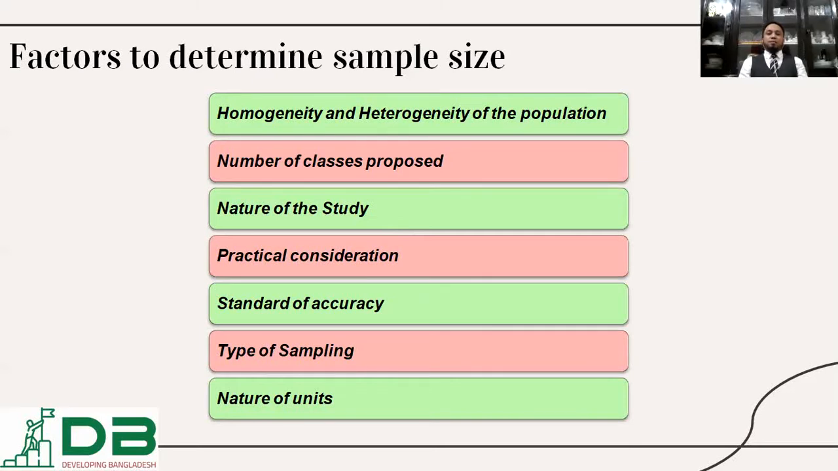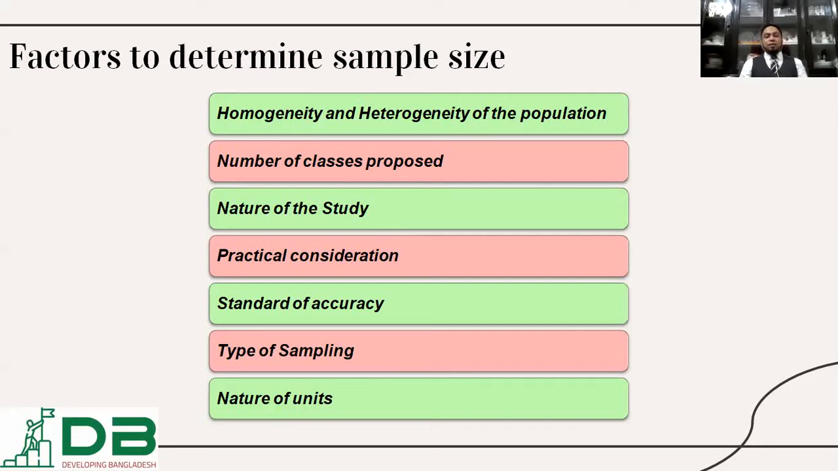Then number of classes proposed. How many classes are there in the population? These factors influence. For example, the farmers, the bankers, the teachers, the students, these are the different classes of the population we have among those 100. But if we need each class's representation, then these classes are an influential factor to determine the sampling.